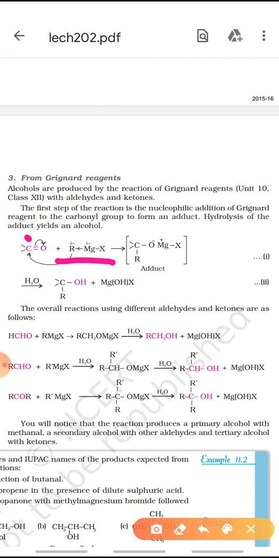Aldehydes on reduction give primary alcohol. Ketones on reduction give secondary alcohol. But when aldehydes are treated with this Grignard reagent, they also give secondary alcohol, and ketones give tertiary alcohols.